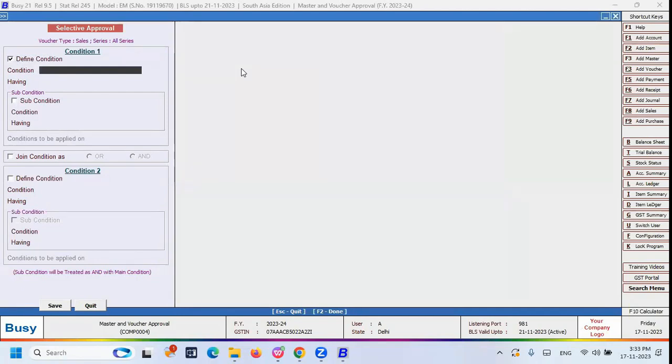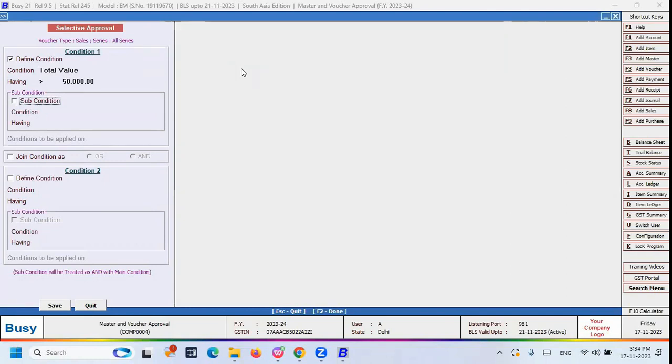So here you have two types of condition, condition 1 and condition 2. Even you have the option to club or join the conditions. That option is also there. For example, here I can explain condition 1. The condition 1 is the total invoice value is more than 50,000 rupees, then we need the approval. So this is the first condition.